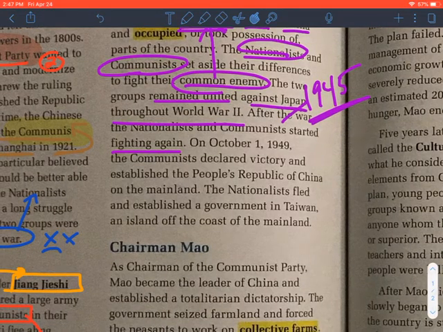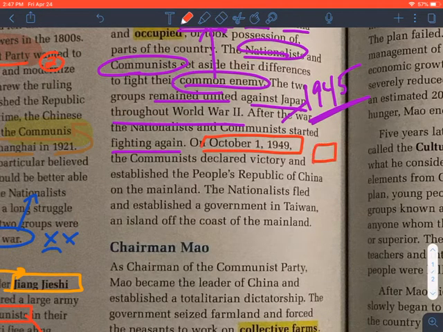On October 1st, 1949, so I'm going to pick the color red again because this is the birth date. If you want to do your little birthday cake again over here, yay! The communists declared victory and established the PRC, or the People's Republic of China, on the mainland. So you could give this a little PRC on your cake.